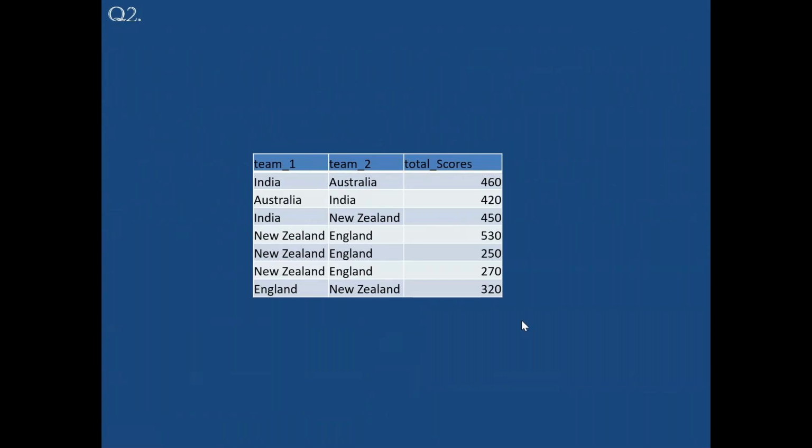So let's imagine there is a cricket match. Two matches are happening, team 1 and team 2. This is India and this is Australia, and this is Australia and this is India. Now, what happens if you have a match between India and Australia, and Australia and India? Do you think there is any difference between India versus Australia or Australia versus India?